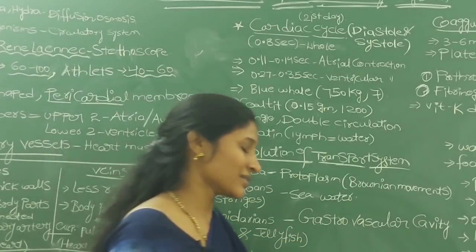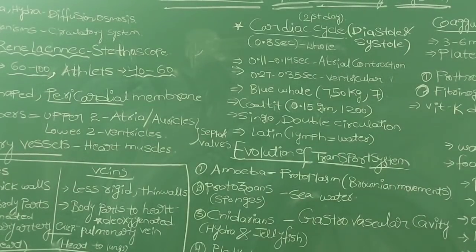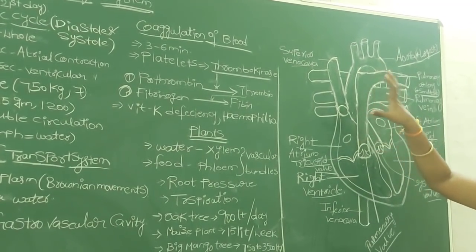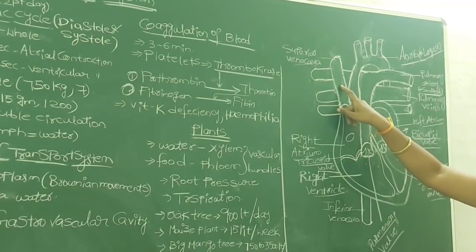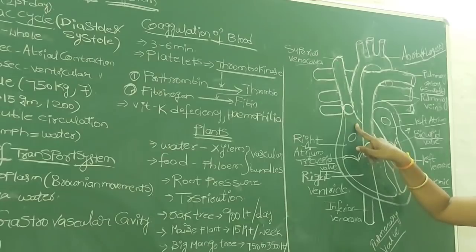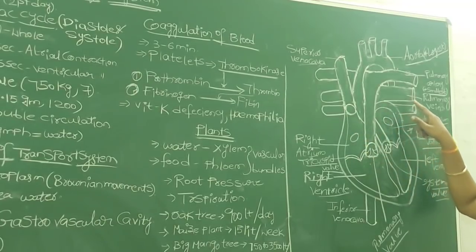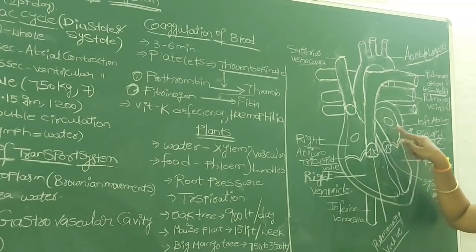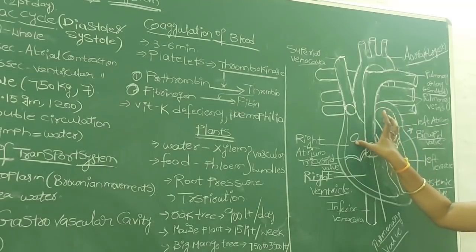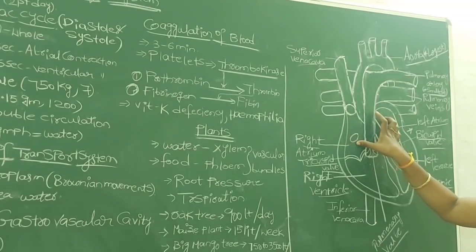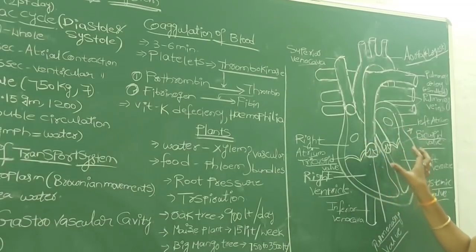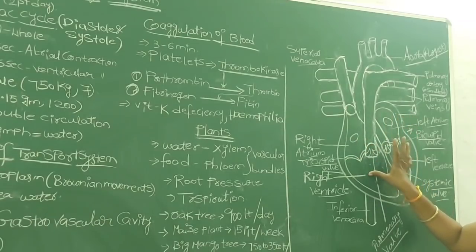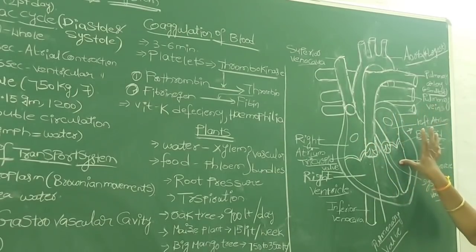To observe the cardiac cycle, we go to the diagram again. First of all, just listen: the superior vena cava and inferior vena cava collect deoxygenated blood and open into the right auricle. At the same time, the two pulmonary veins collect oxygenated blood from the lungs and open into the left atrium, or left auricle. And once the atria are filled with blood, the blood from the atria enters into both ventricles: from the right atrium into the right ventricle, and from the left atrium into the left ventricle.